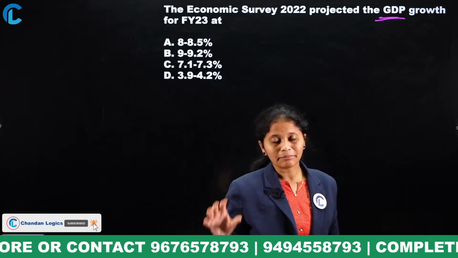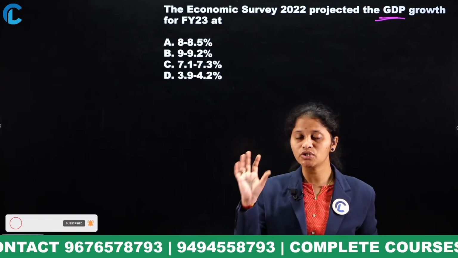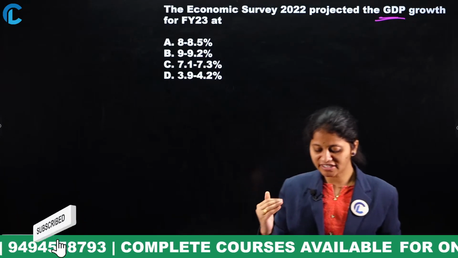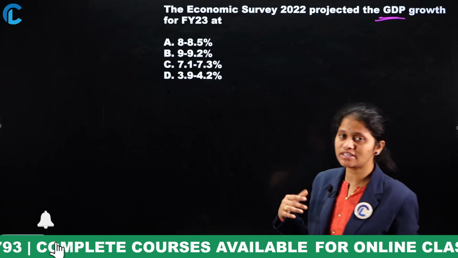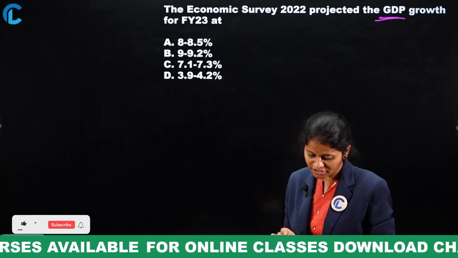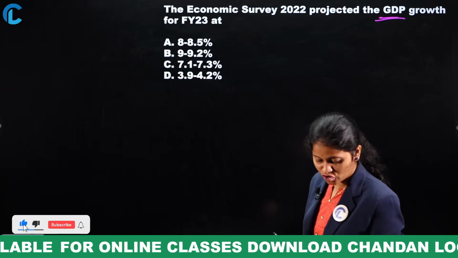That's what I'm saying. Maximum numerical questions only you can expect from the economic survey concept. What was the percentage, or what was the growth percentage? These types of questions only you can expect in your examination. Yes, option D, option C.